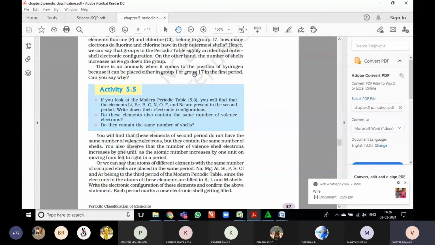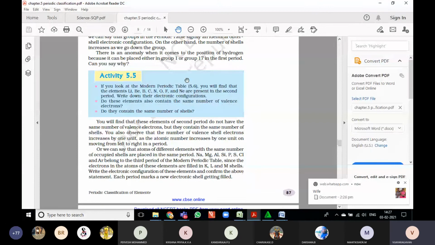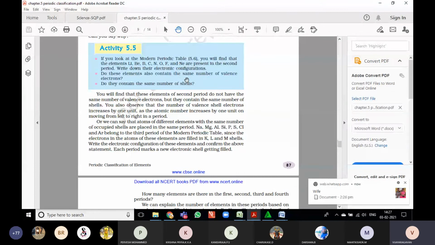As I told, these elements consist of the K shell, L shell, M shell only. So all the elements present in the third period contain only 3 shells. Going like this, for each and every group, the periodic table was arranged. When you go down the group, from top to bottom, the number of shells will be increasing. But in a period, all the elements will have the same number of shells.